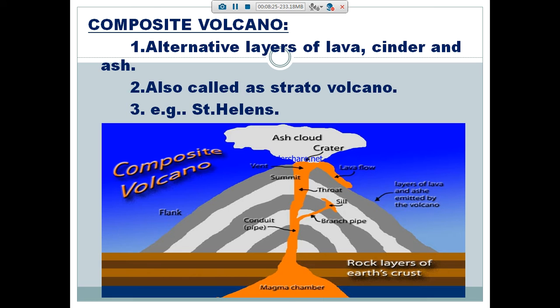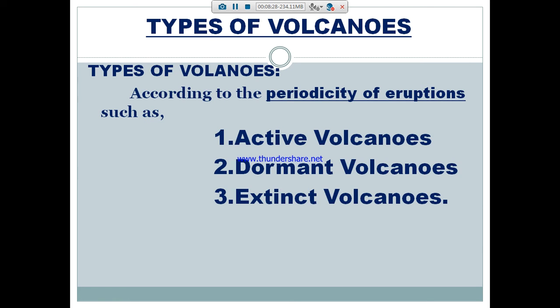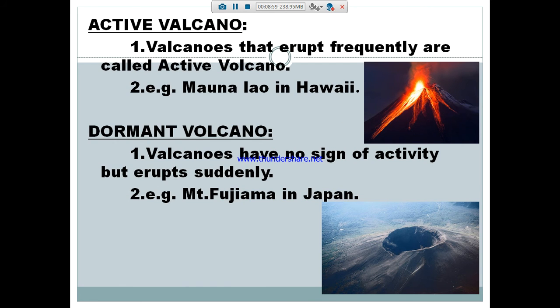According to the periodicity of eruptions of the composite volcano, that means how the volcano is working, it is divided into three types: the active volcano, the dormant volcano, and the extinct volcano. The first one is the active volcano.